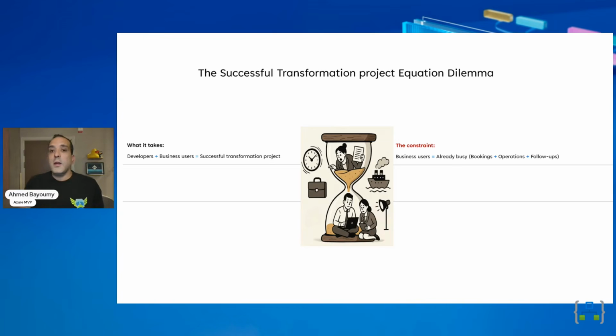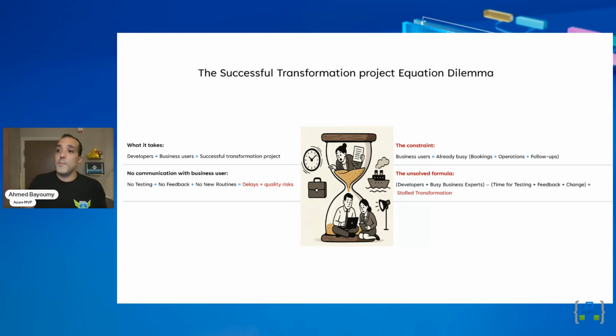Since it's a small company, they already have tasks that they have to handle. They have the bookings, they have the operations, they have the follow-ups they have to do. And if we remove them from the equation and start to develop solutions on our own, we will end up with little to no testing, no feedback from them, and no new routines implemented. That will cause delays and quality risks on the overall transformation project, which is something we don't want.